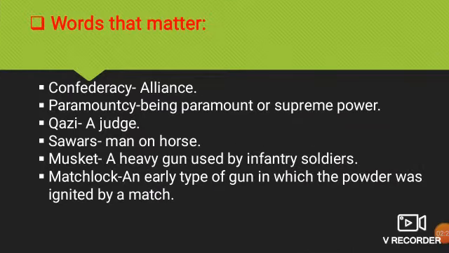Again, here we go: Words that Matter. Here again, a few words are there that we are going to learn today. You can take a screenshot of that. Keep a notebook with you. You can write down your notes in your own words and take out important key points in your own words.